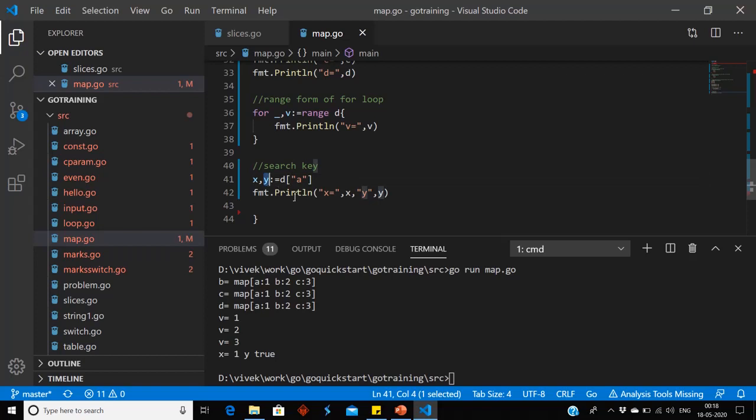So suppose I want to check if a key exists or not. If I give a wrong key, like suppose abc, it will print false. I am getting wrong value and y is returning key doesn't exist. So our code is running fine.